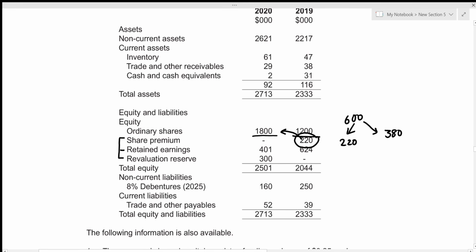And we can see that there are no other options other than retained earnings, which means that from the retained earnings, 380 was transferred into the ordinary shares. So these two will be recorded on the debit side, share premium and the retained earnings, whereas the issued share capital will be recorded on the credit side. Let's do that.